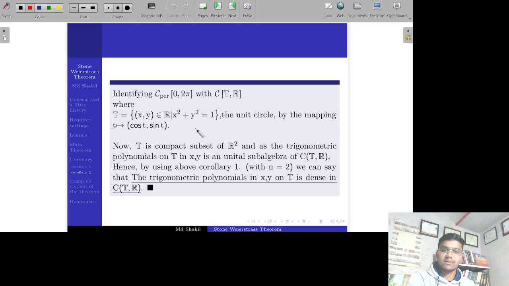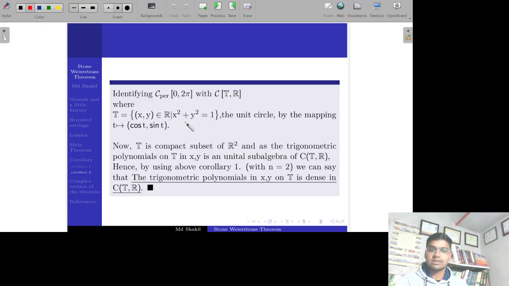We can have a map which sends t to (cos t, sin t), then this 0 to 2 pi will map to this unit circle T, which is a collection of ordered pairs (x, y) in R square, not R, where x square plus y square is equal to 1. So this is the unit circle having radius 1.